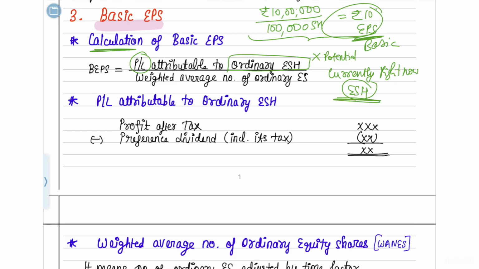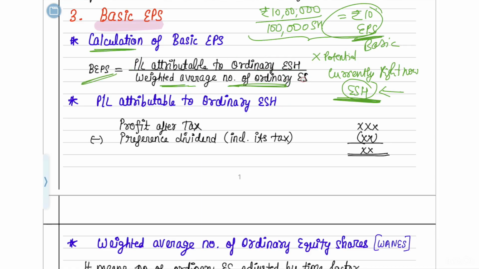To those equity shareholders, how much profit or loss is attributable? Calculate that, divided by the weighted average number of equity shares. What weighted average is, I will teach you also. For now, think of profit or loss divided by the number of equity shares. If you do this, you will find basic EPS.